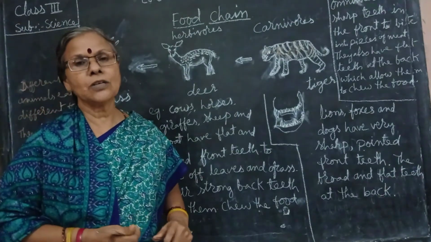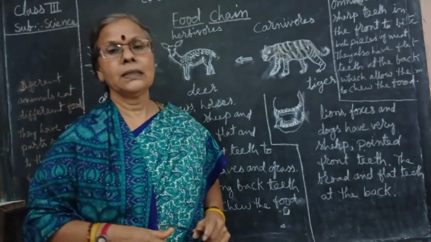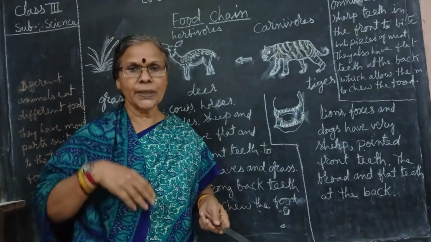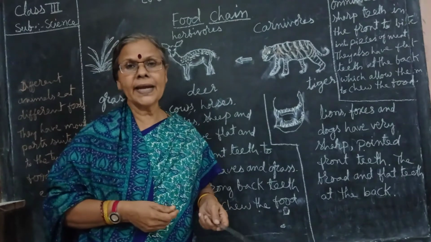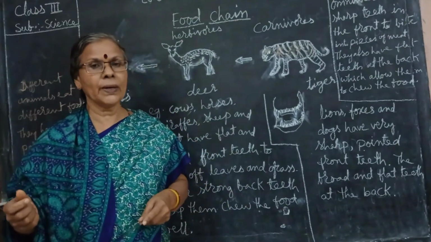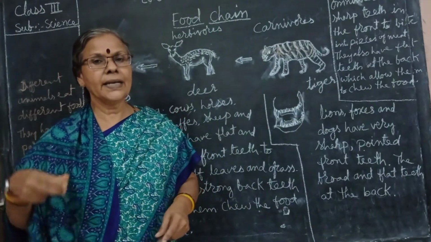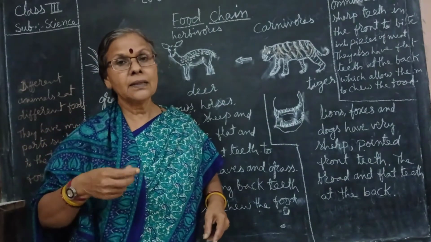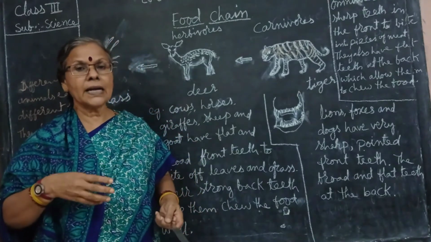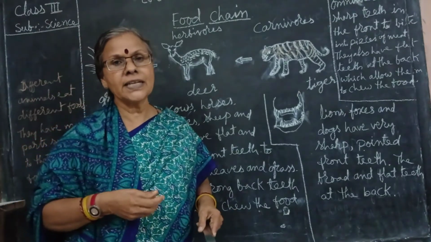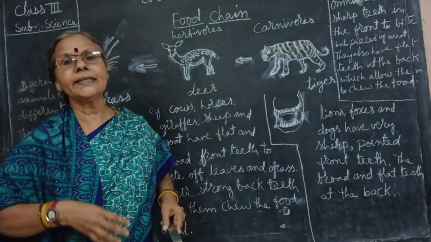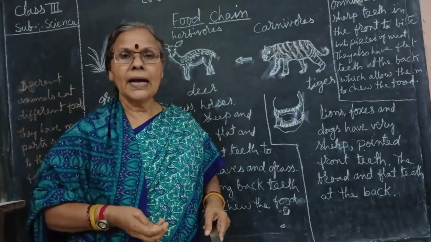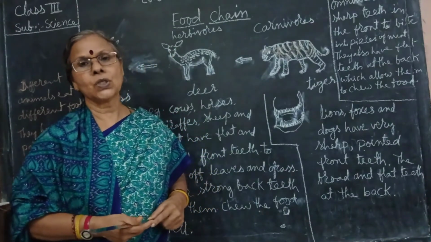Now you might have seen the cow eats the grass quickly and swallows it. When they sit calmly and quietly aside, they keep on constantly chewing. What is that? The grass. Because the body structure is arranged in such a way that they can get their food back into their mouth and start chewing it slowly.